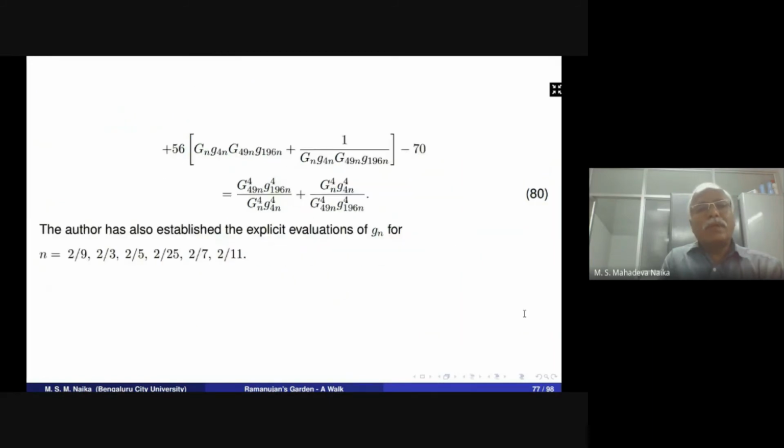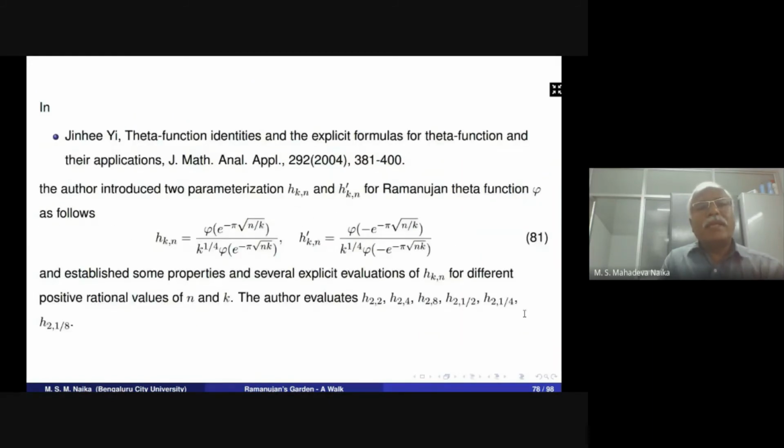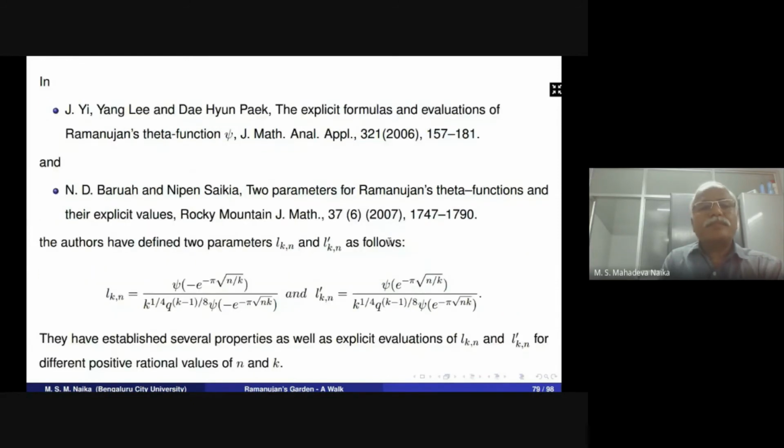Next, in the following paper, Jinhee Yi introduced two parameterizations, h k,n and h dash k,n, defined by this ratio. By using our modular equations, we can explicitly evaluate these ratios of theta functions.